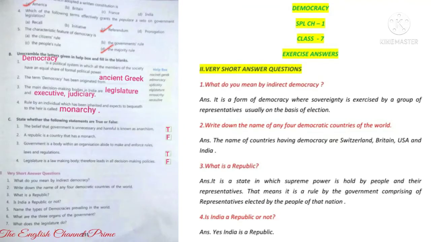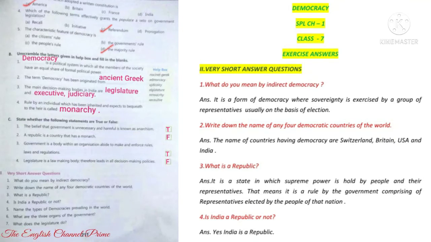Now let's do the second main, very short answer questions. First question, what do you mean by indirect democracy? Answer, it is a form of democracy where sovereignty is exercised by a group of representatives, usually on the basis of election. Second question, write down the name of any 4 democratic countries of the world. Answer, the names of countries having democracy are Switzerland, Britain, USA, India. There are many countries that you can write. Here it is only asking for 4, so we have given 4.